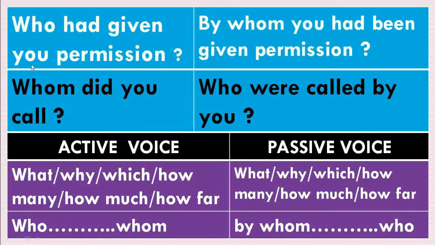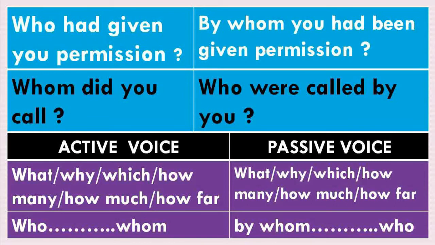Then as per rule, the object becomes the subject. So here the object you will take the subject's place. And had plus V3 will change into had plus been plus V3. So here had given is changed into had been given. We keep the extension, or the remaining part or complement of the sentence, at the end here. The structure of the sentence is: by whom plus subject plus had been plus V3.